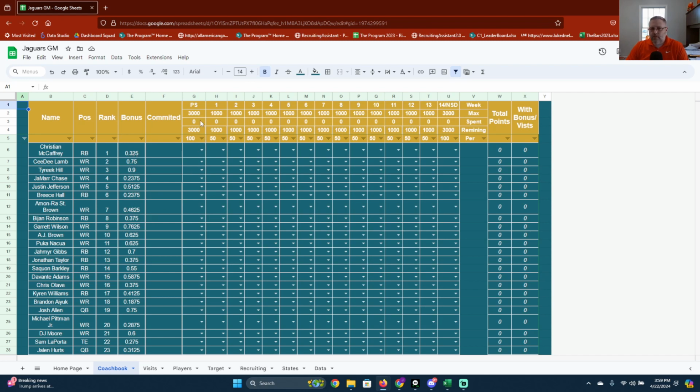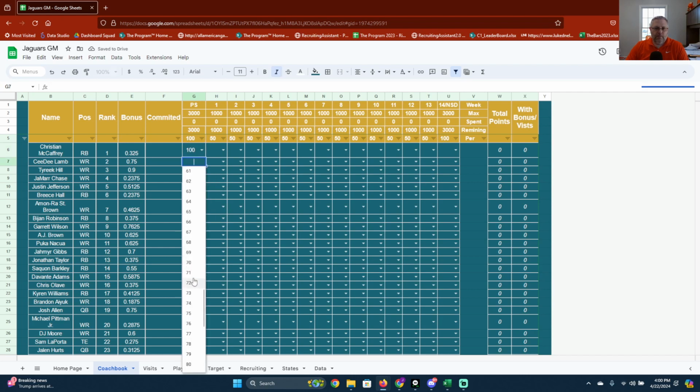So then you have your preseason to National Signing Day. You have 3,000 points on the pro side, and I think it's 5,000 on the minors, and you can put 100 points on each player. So the way it should work is you can choose anywhere from 1 to 100 in the first week. When you do that, it should automatically subtract off of there to see how many you have left. If you want to get rid of that, all you have to hit is delete, because there is no zero, so just hit delete, and that will take the points off of there. So we'll put 100 back here on McCaffrey.